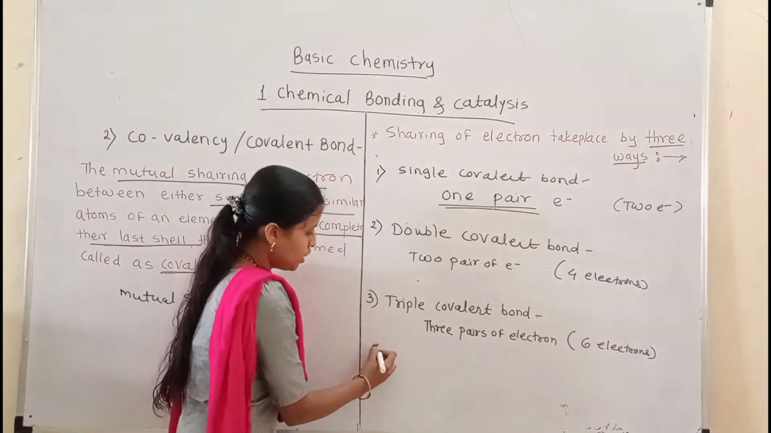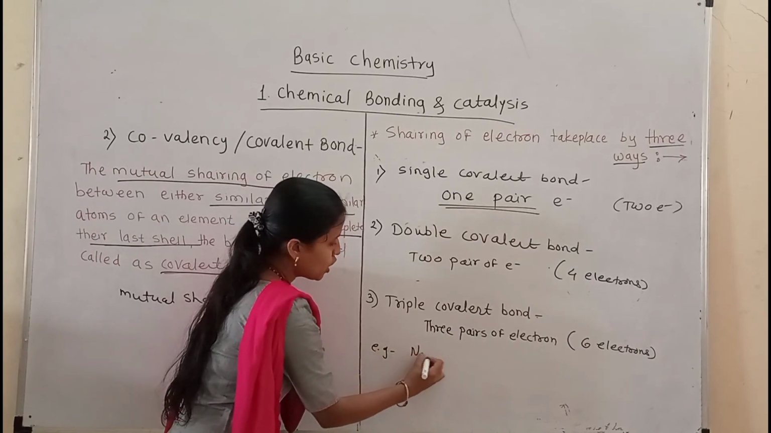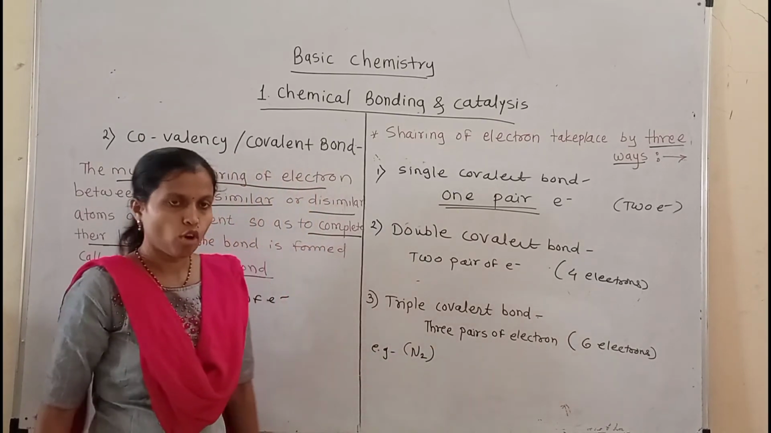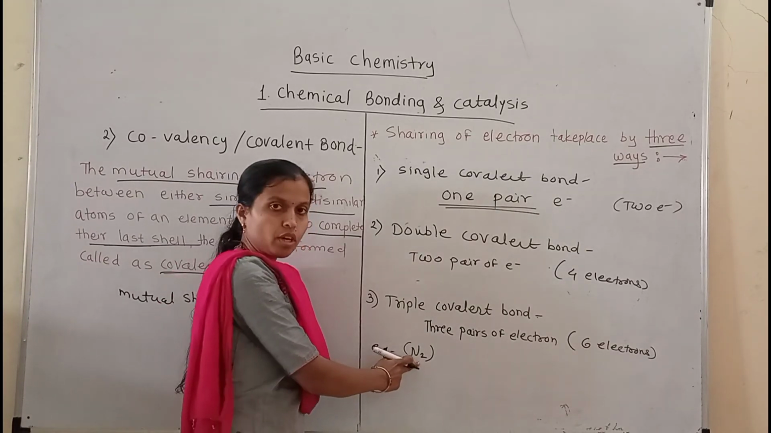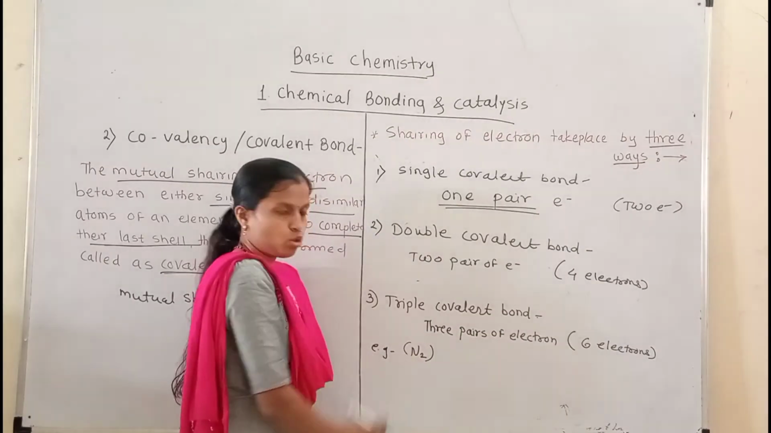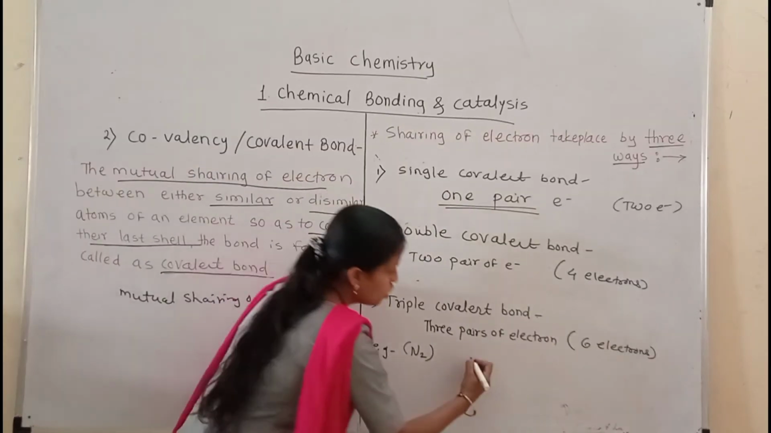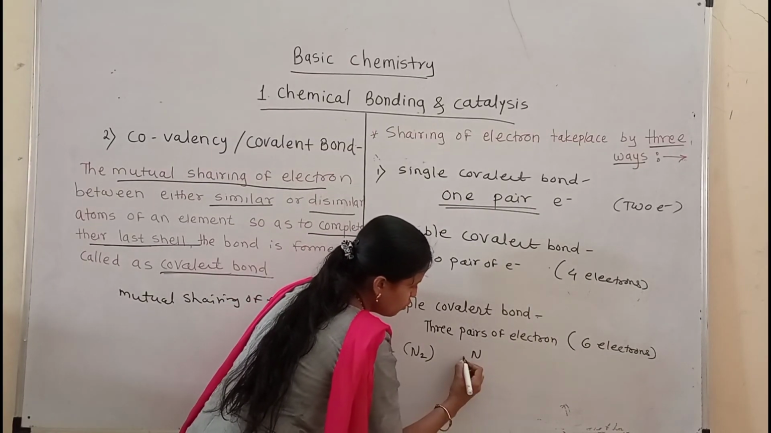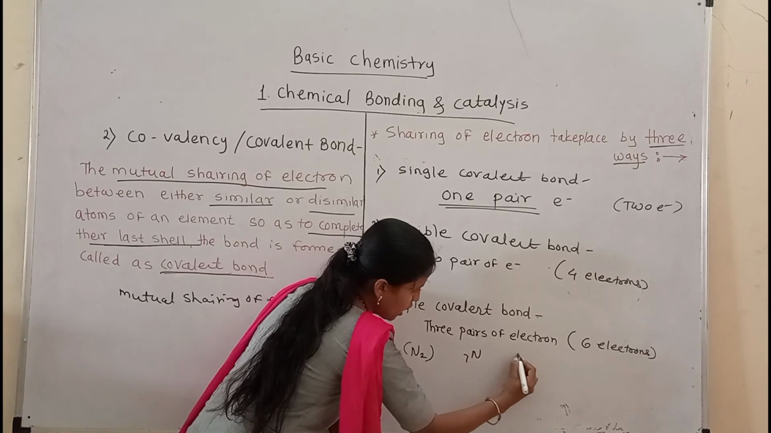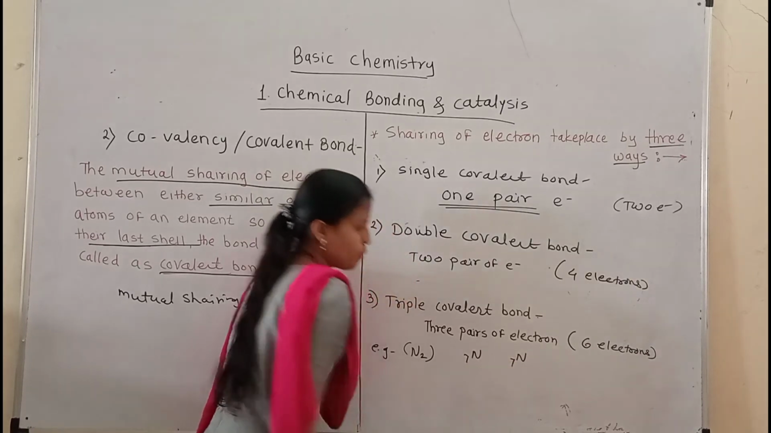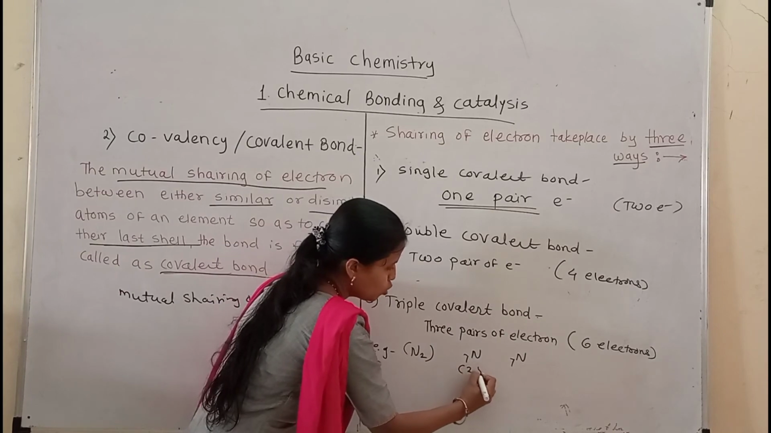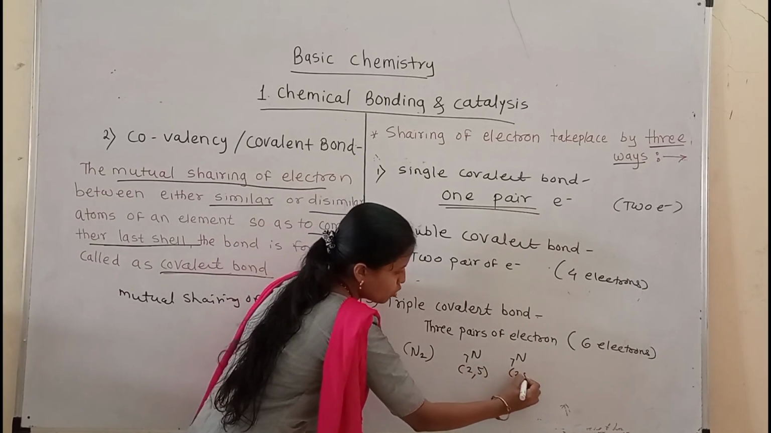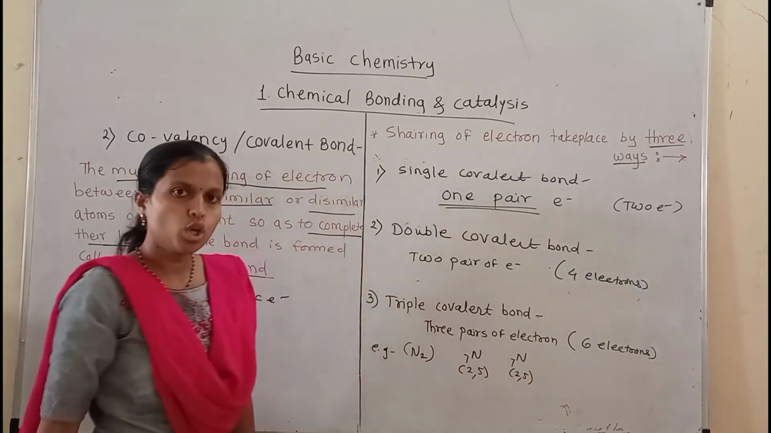For example, we take nitrogen molecule. Nitrogen means the formula is N2. So these molecules are also diatomic because they are having presence of 2 nitrogen atoms. Okay. So the one nitrogen atom will have atomic number 7. Another nitrogen will also have atomic number 7. So that's why their electronic configurations are 2, 5. Another nitrogen also has electronic configuration 2, 5.